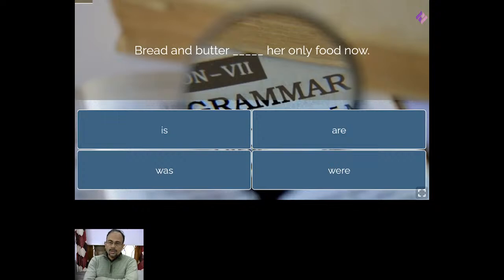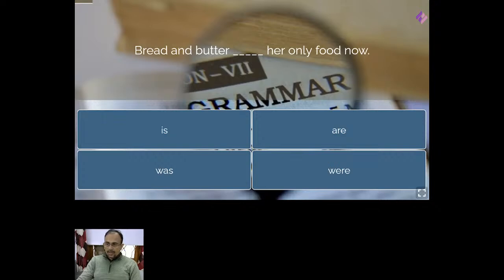Today we are going to study subject-verb agreement, right? Let's begin.